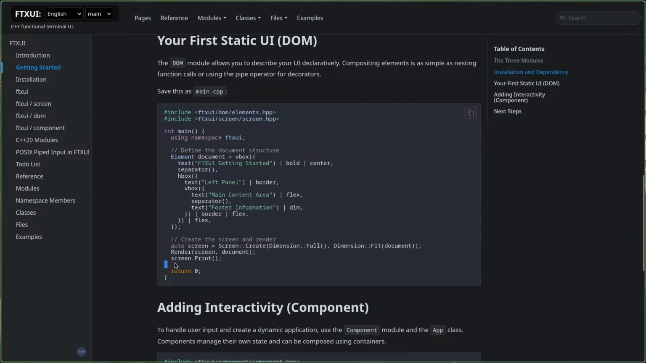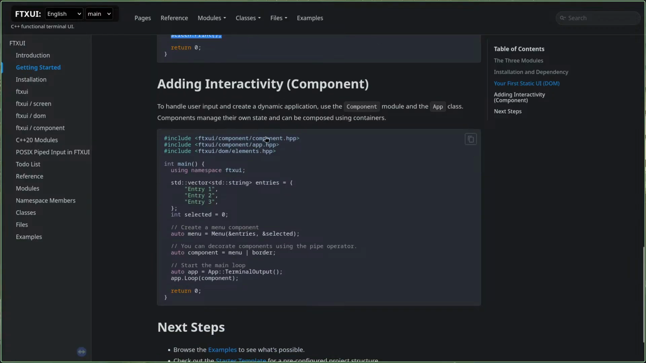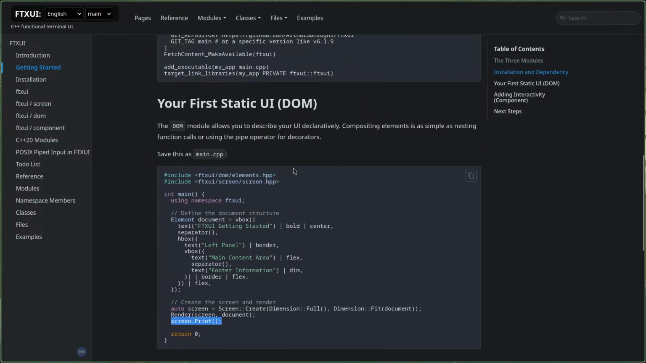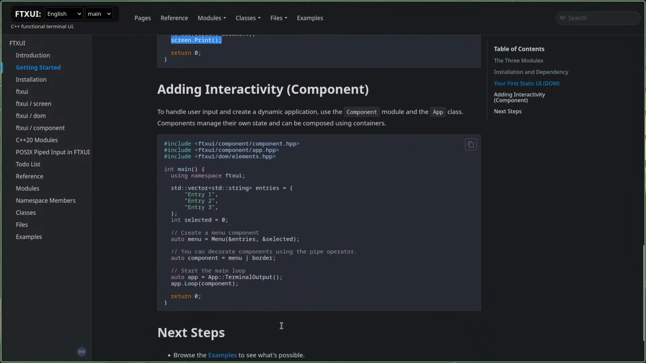This code I'm talking about, like in the previous code that I showed you, there is also this screen.print. So it's a static UI. But if you want something interactive, you're gonna have to use components. Here, no components are used, only screen and DOM. So from screen, we are printing everything. Now that we are in the interactivity part, we're gonna use the component as well. So here now we are using components. In component, one is of course the component itself, and the other one is